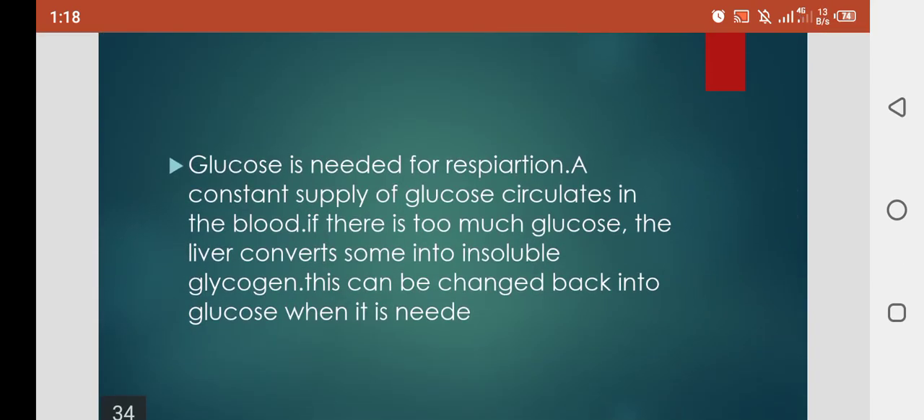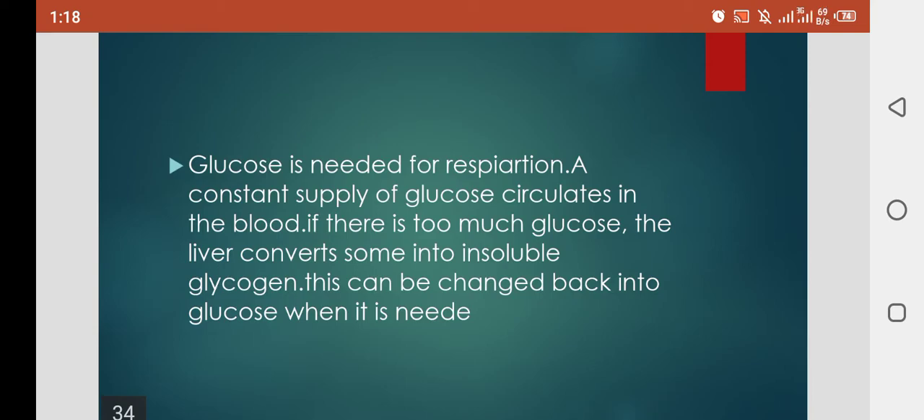So glucose is needed for respiration. You know that glucose is needed for respiration. Why is it needed for respiration? When the breakdown of glucose takes place, it helps in respiration. A constant supply of glucose circulates in the blood. If there is too much glucose, the liver converts some into insoluble glycogen. This can be changed back into glucose when it is needed.